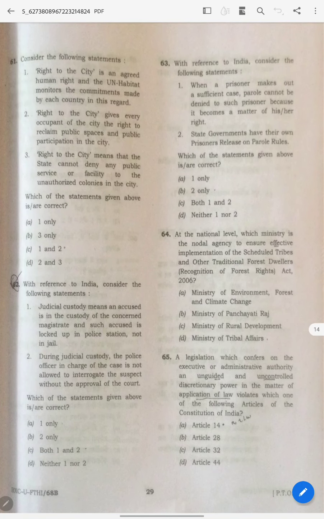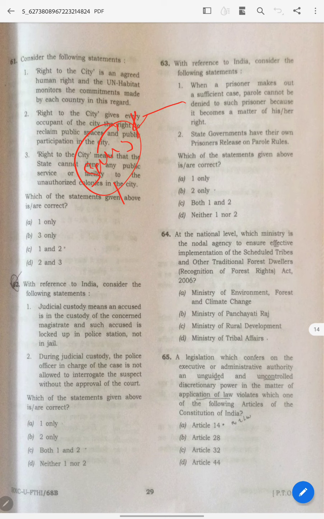Coming to 63. This is actually the definition of parole, not furlough. Because parole is a matter of right, furlough is not. So you can never guess this. You should have read about it when Sanjay Dutt used to come out. Who is the Jessica Lal killer? I don't remember.